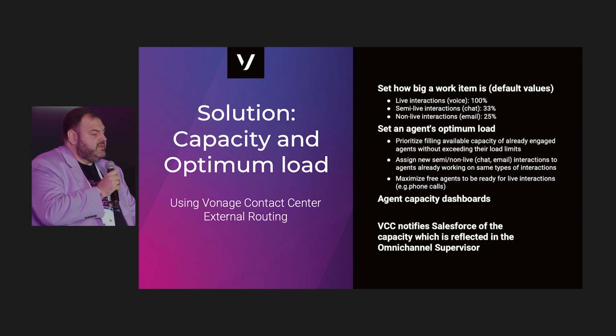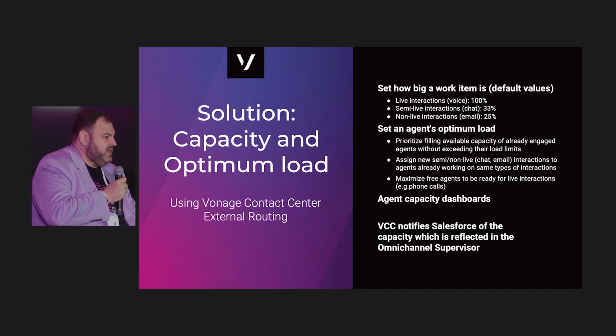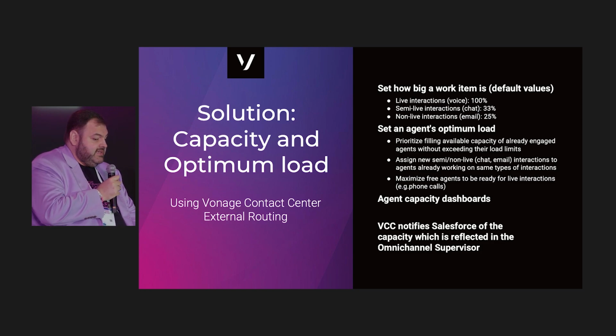So the key point here is to highlight how to find that optimal load, that optimum capacity for your agents. And here we're going to do a little bit of role play. The ability that we provide in our capacity model is that you can assign percentages to each interaction. So for example, we assume live interactions, voice, are going to require 100% of the agent's attention time, because normally we can handle only 1 call at a time. But you could maybe change that to be, let's say, 51%, so that you always give priority to voice.